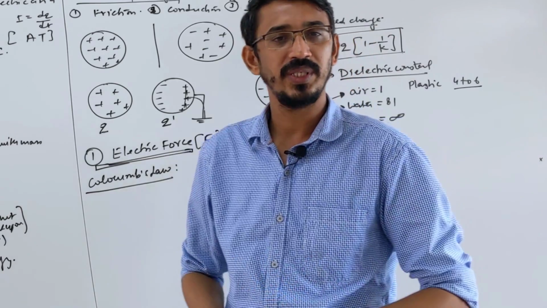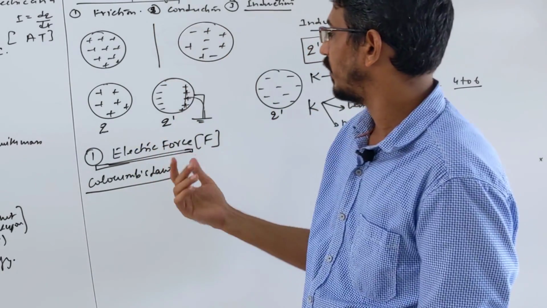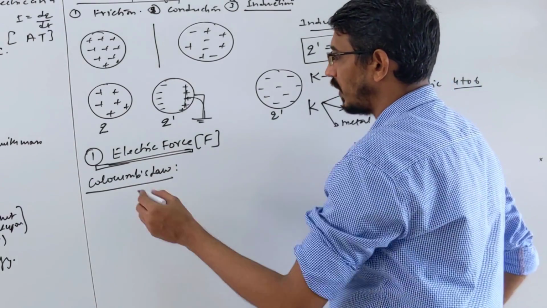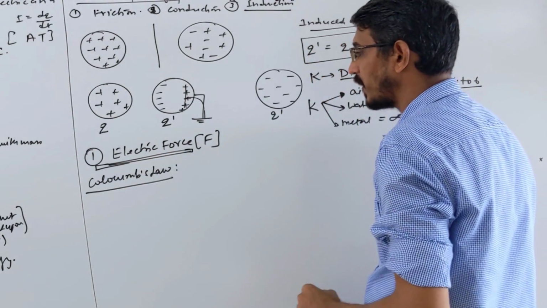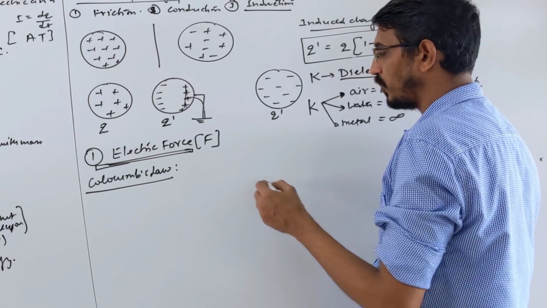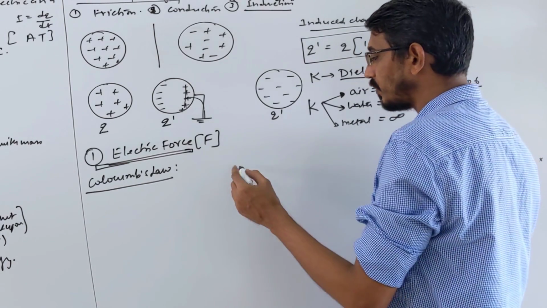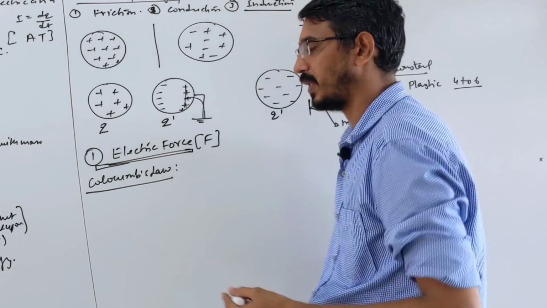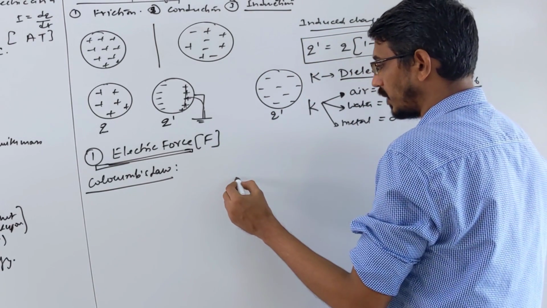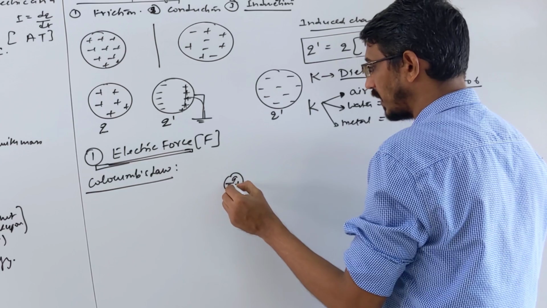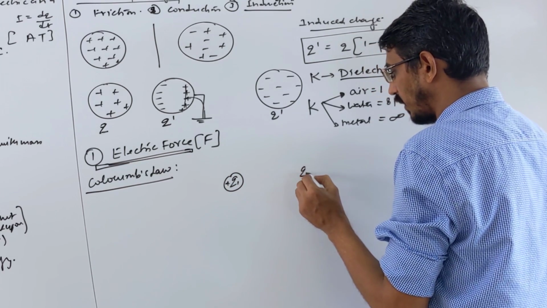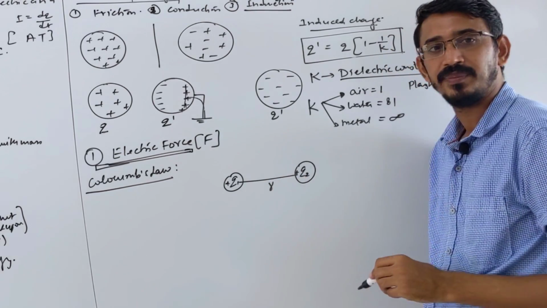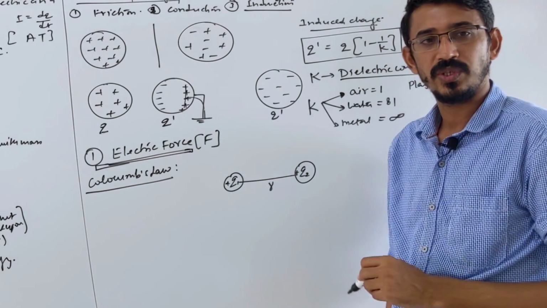And then what is the force between these two charges? I'm just saying electric force only. Electrostatic force or electric force, do not confuse. So Coulomb says that you have two charges, and the charges can be both positive, both negative, or one positive and one negative, depends. So you have two charges, call them Q1, let's call both positive, and Q2, placed at some distance r apart.